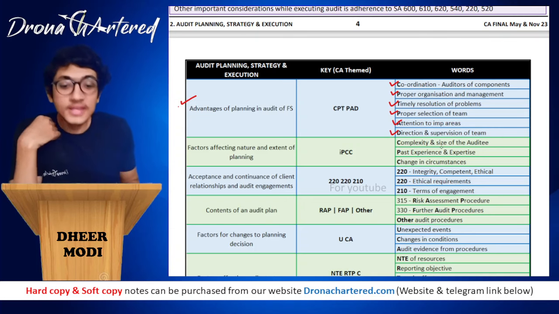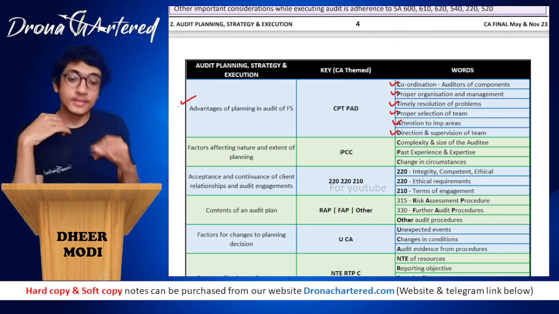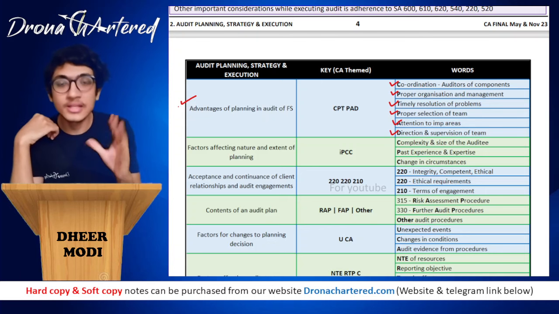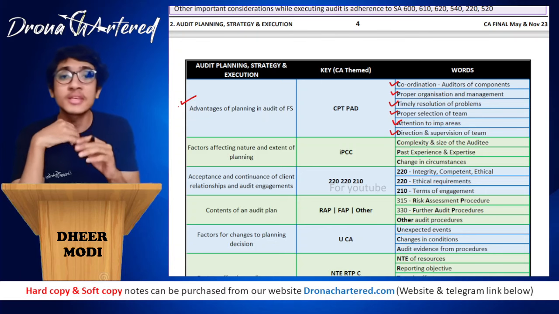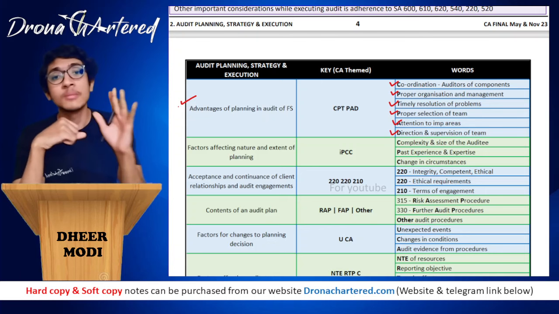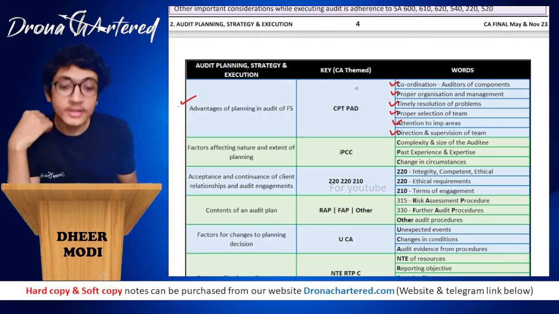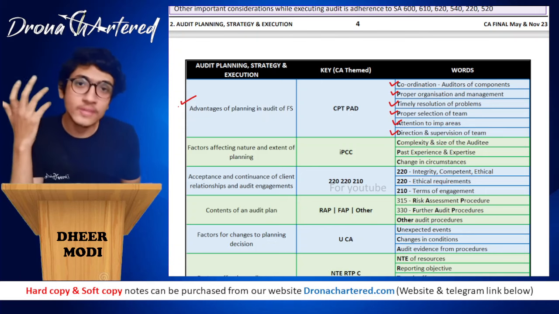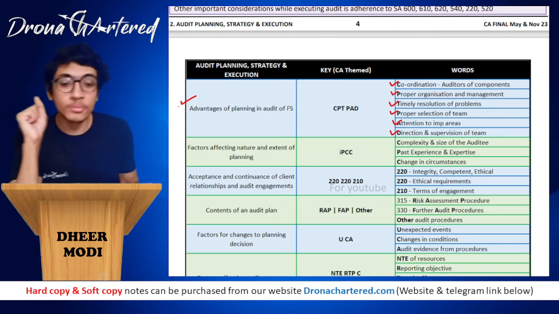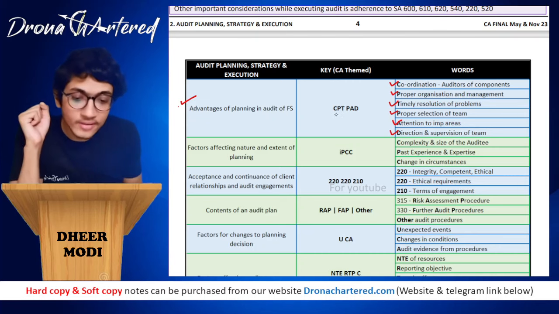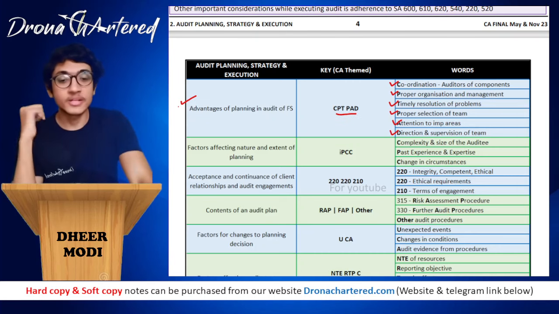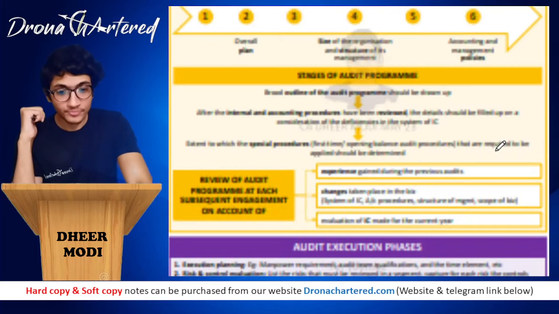Okay, so all these keys that I have made, they are CA themed for this chapter. Every chapter I will change the theme. In some chapters the theme is beach. In some chapters it is Himachal. So over here it is CA. So all your keys will be related to CA only, so that it is easier for you to understand and you don't mix keys from different chapters. So over here, therefore, this is your CPT pad, that is advantages of planning in an audit of financial statements is CPT pad.